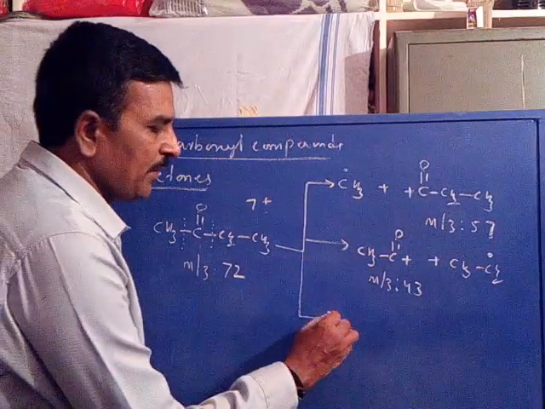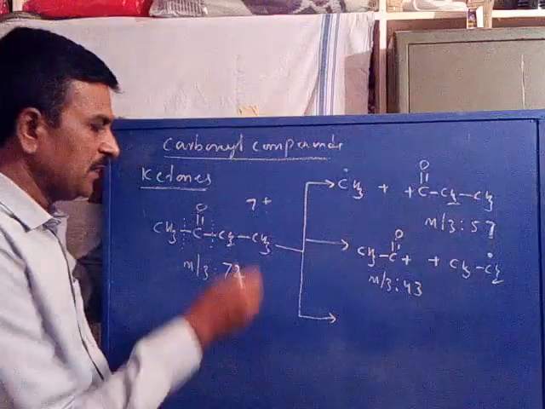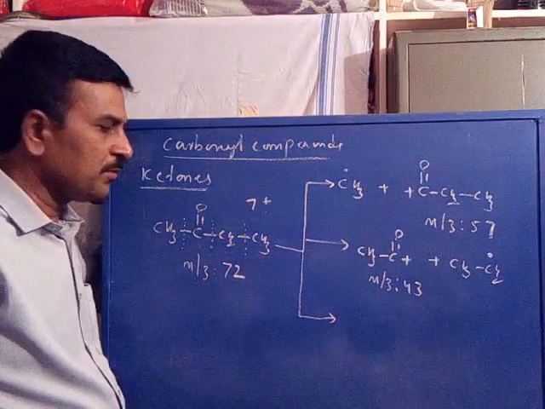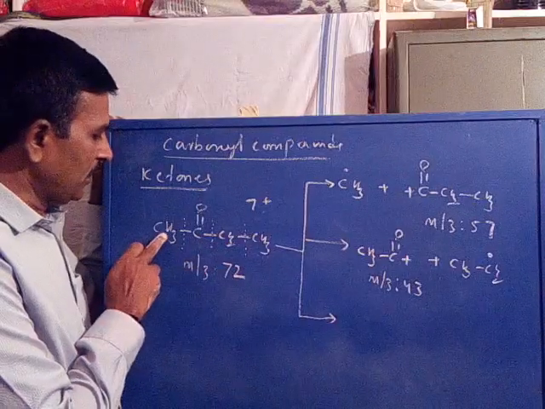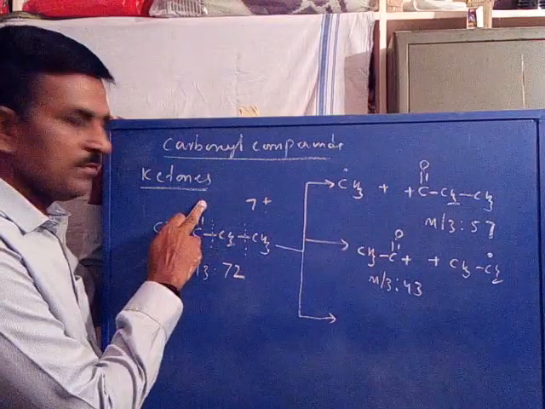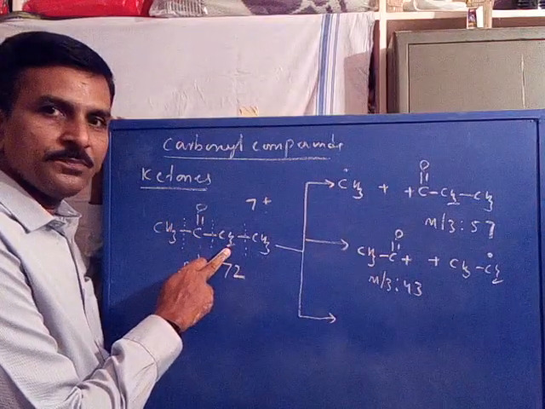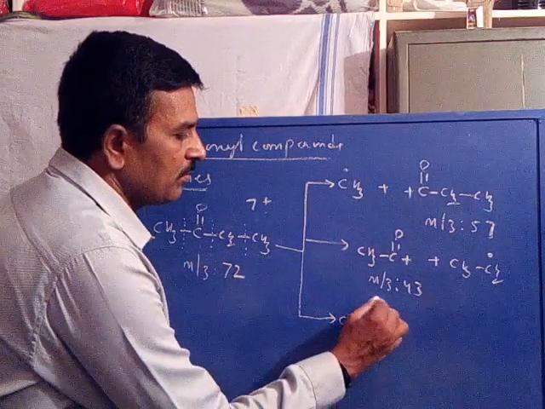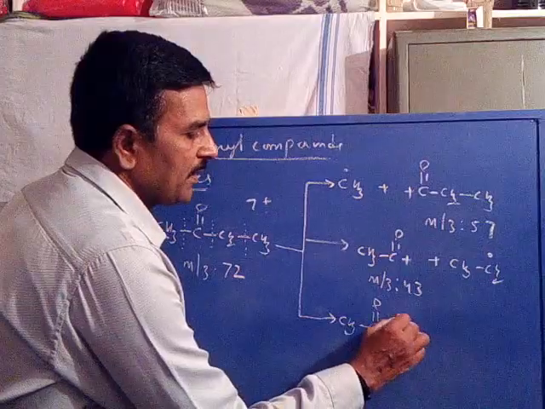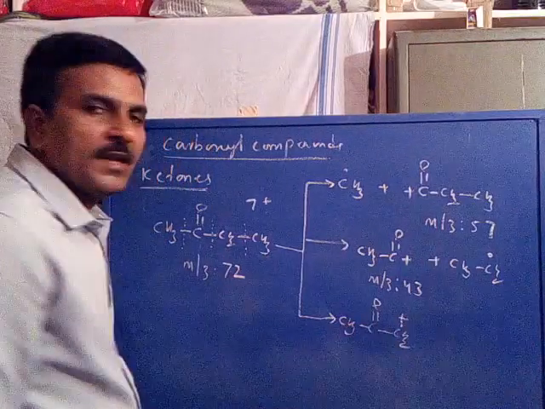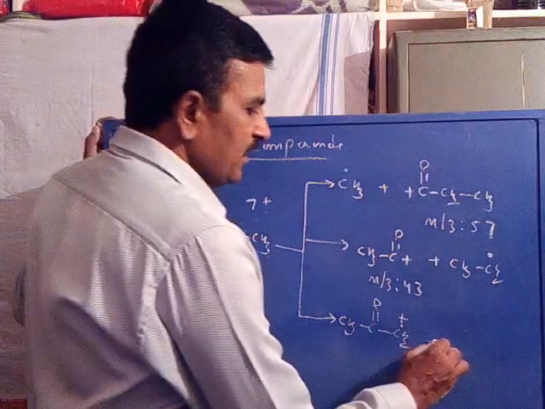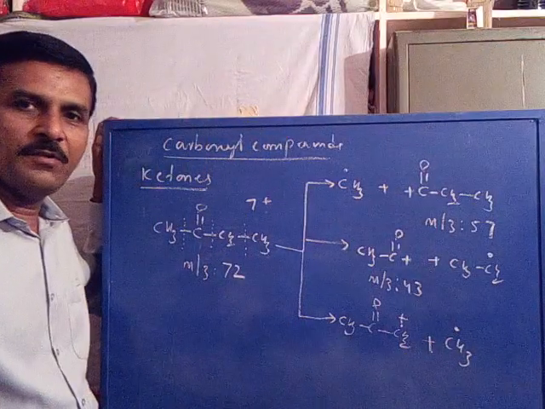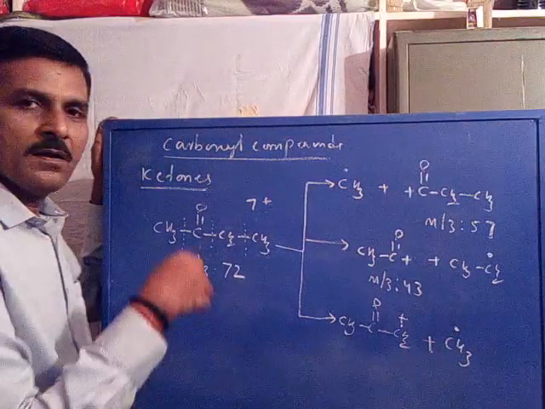Or this may also undergo fragmentation by the cleavage of the second bond, the beta bond with respect to C=O. Now this part, CH3-C=O-CH2, is formed as a cation, and the CH3 is cleaved as a radical, or vice versa.